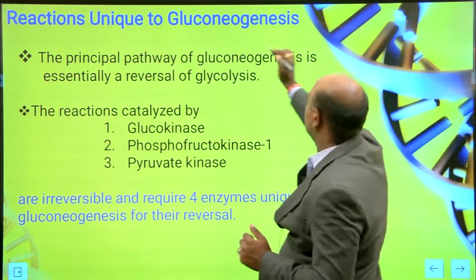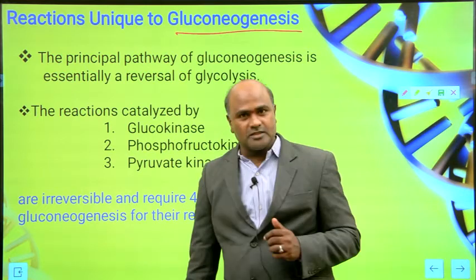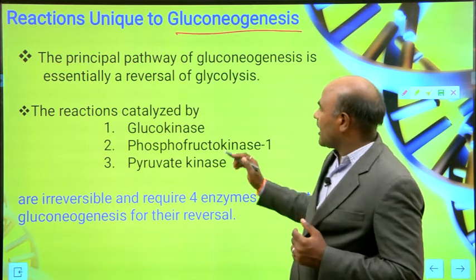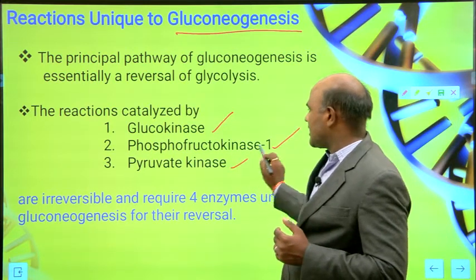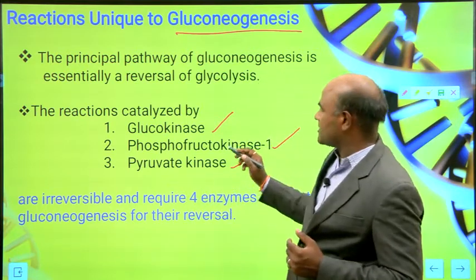Gluconeogenesis process. What are the unique reactions? There are three: glucokinase, phosphofructokinase, and pyruvate kinase. These are the three important reactions catalyzed.